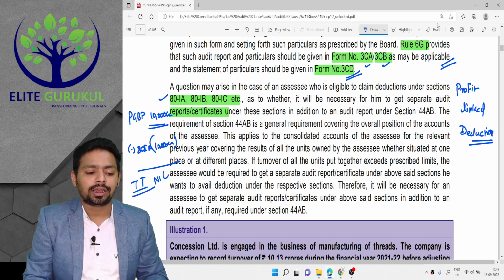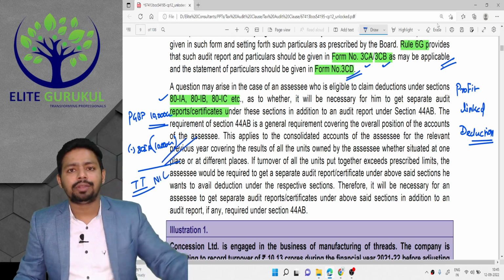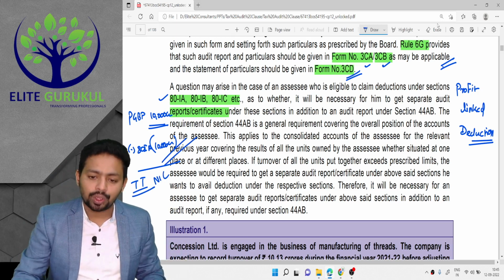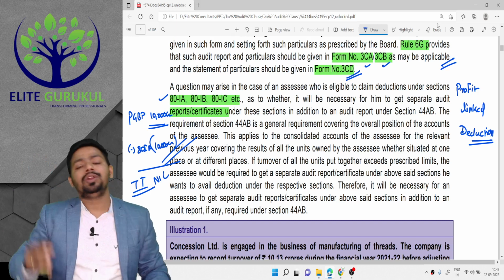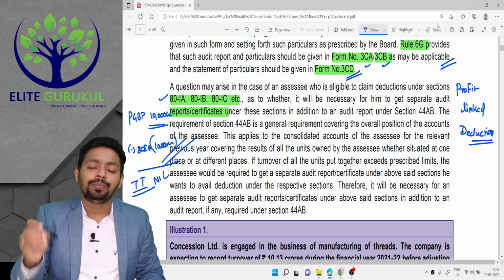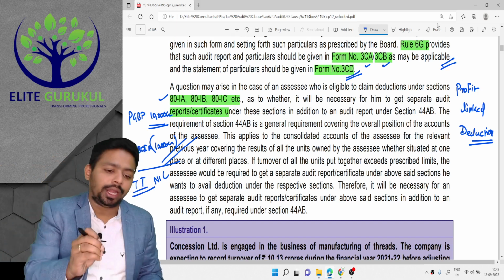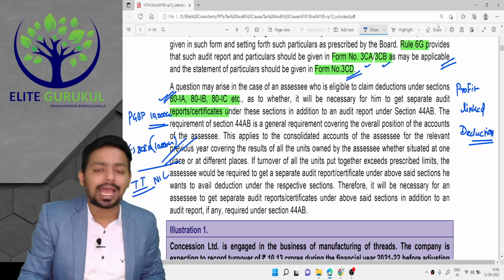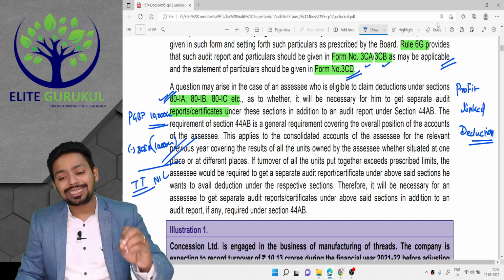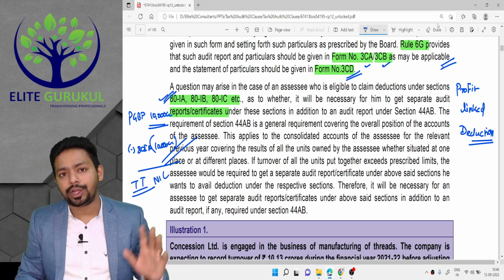Now please understand, the government doesn't want to give a deduction of 10,000 crore blindly. So the government says, even if your statutory audit is done, even if your tax audit is done, a chartered accountant should do the specific audit of this particular section's applicability and whether you are complying with the conditions or not. So this is a separate audit altogether.